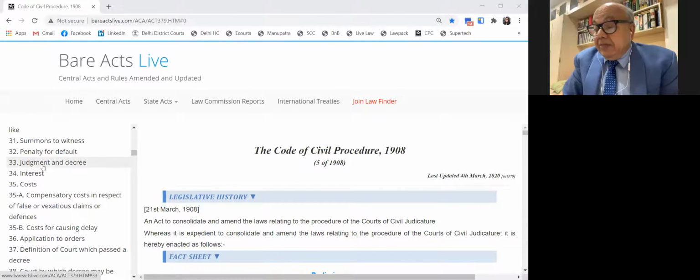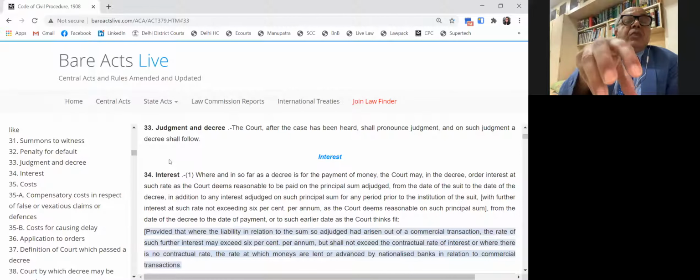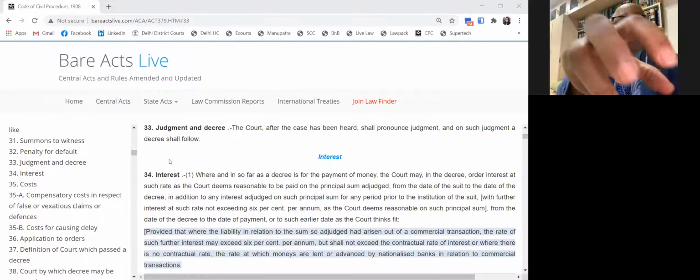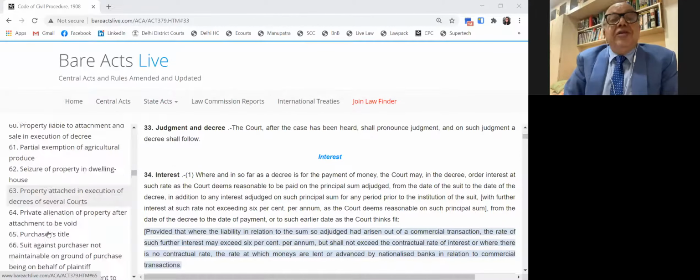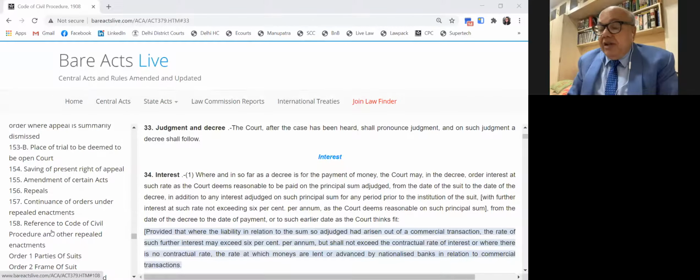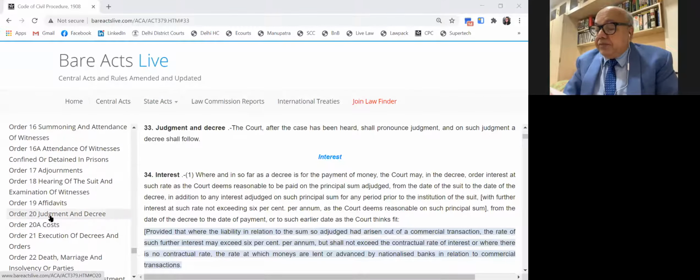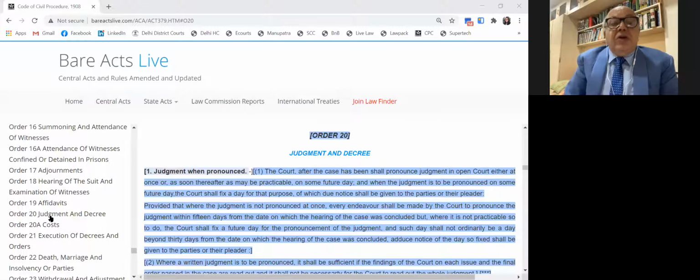That is the case. Now, this is in conformity with the provisions of order 20. If you can open kindly order 20, I'll tell you. Under the provisions of order 20, which deals with judgment and decrees, this order 20 is to be read with section 33.